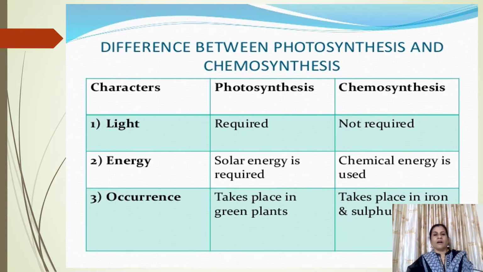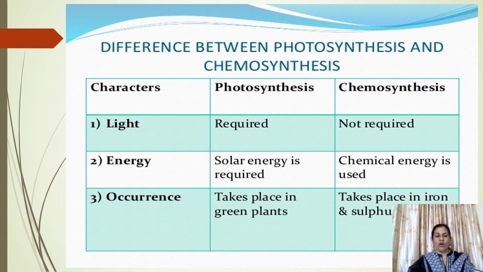In this slide, we will see what is the basic difference between photosynthesis and the chemosynthesis process. Here in photosynthesis, light energy is utilized as a source of energy for synthesis of food. While in chemosynthesis, there is utilization of chemical energy, energy from chemical oxidation. So light is not required. Source of energy is solar energy, while source of energy in chemosynthesis is chemical energy.